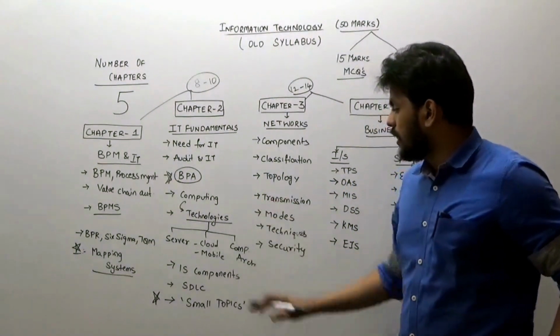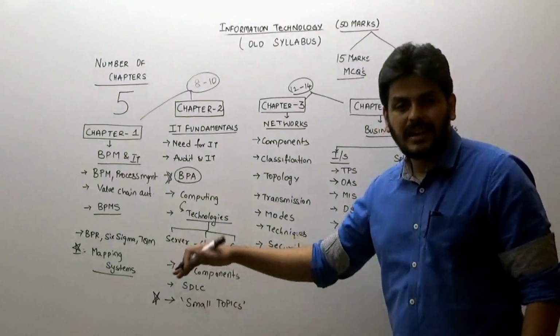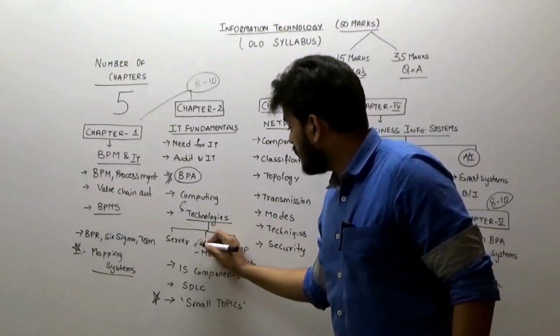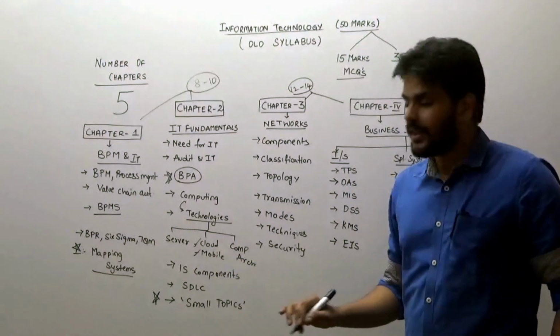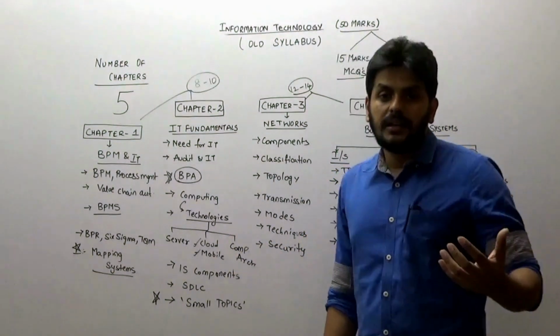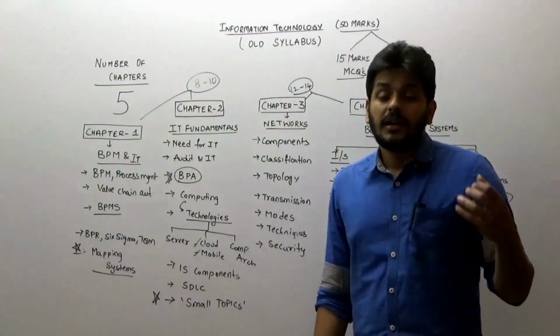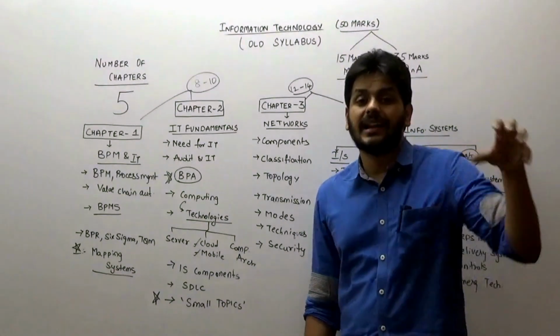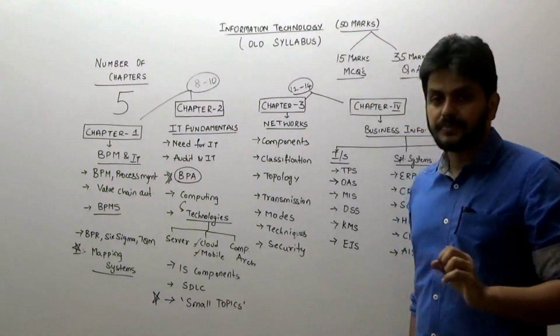Then move on to these 3 topics, server and types of servers, you can just run through the basics. Don't miss cloud and mobile, because there has been a question in the exam. Computer architecture, you can take a little easy. If you want to read computer architectures, very good. CISC, RISC and the flow of items there in the architecture, the design part, you can read that.